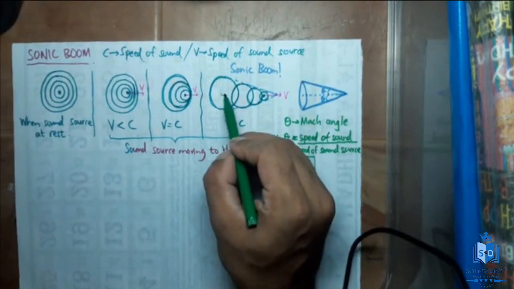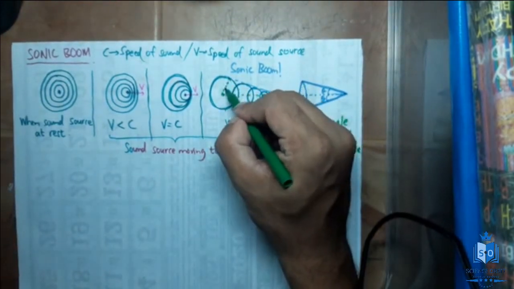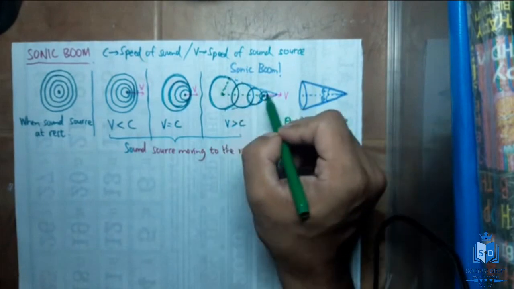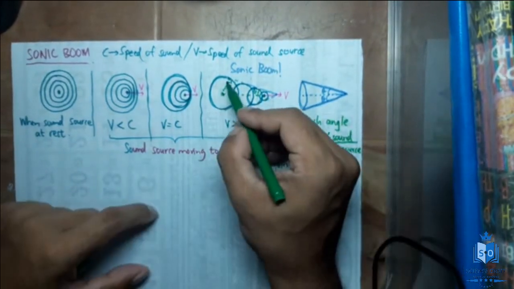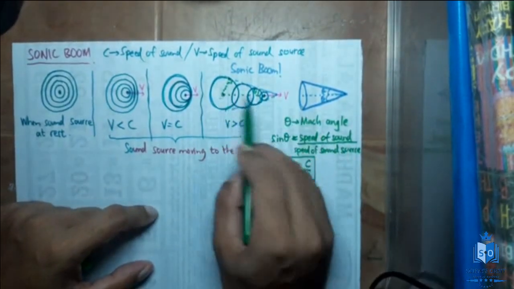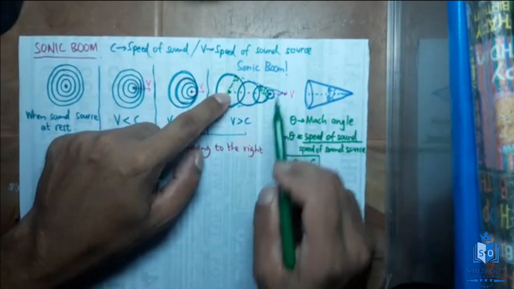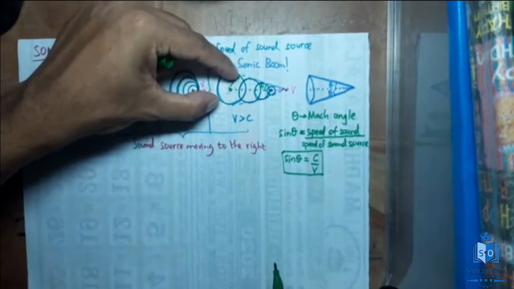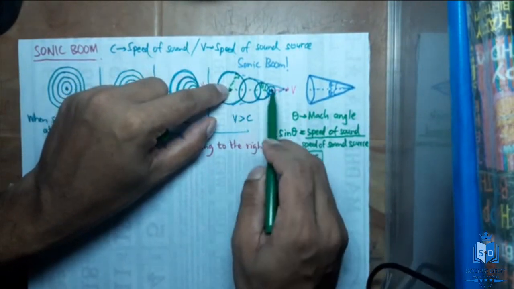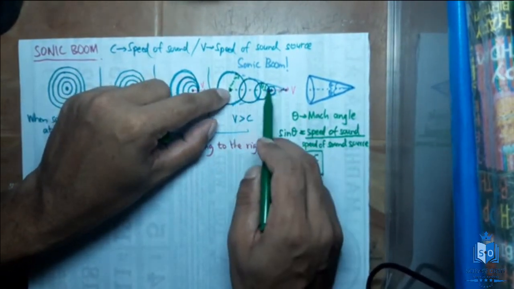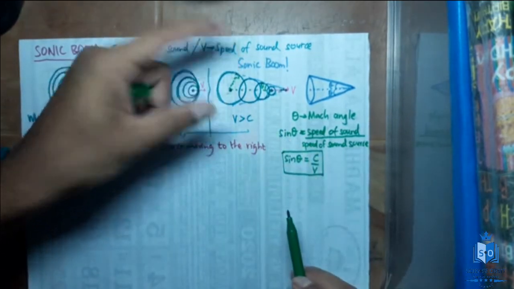If you just create this triangle, you have this angle theta, and this is 90 degrees. So you divide this distance by this distance to get the ratio. This distance is the distance traveled by the source, and this distance is the distance traveled by the sound. Initially the source was here, now the source has gone here, right? By that time the sound would have traveled this much distance. That's how the equation is obtained.